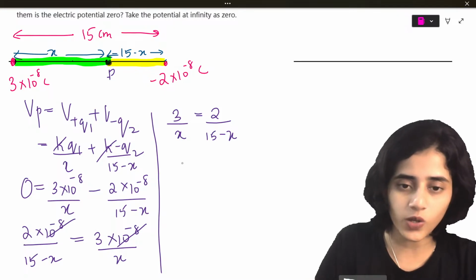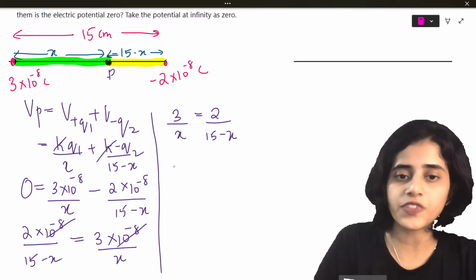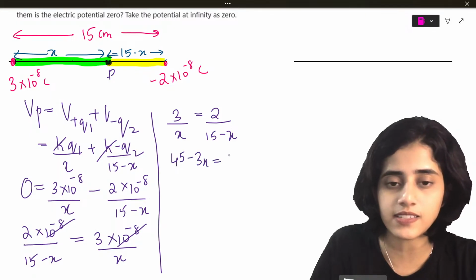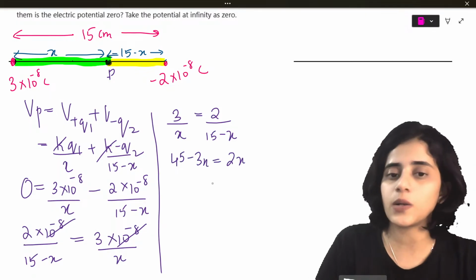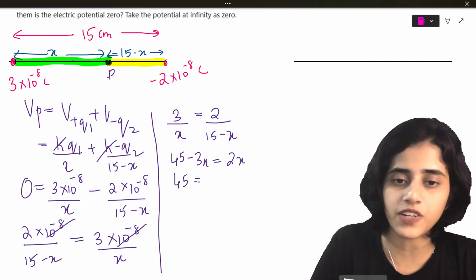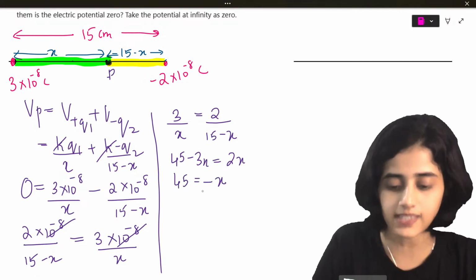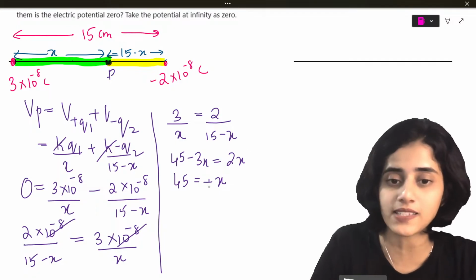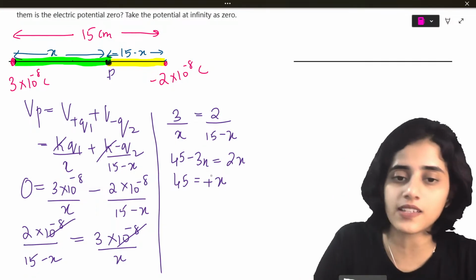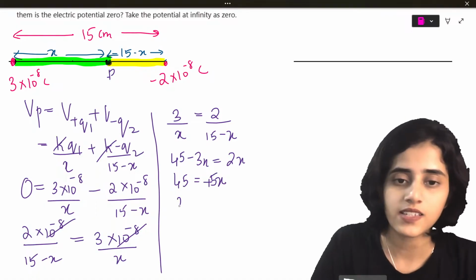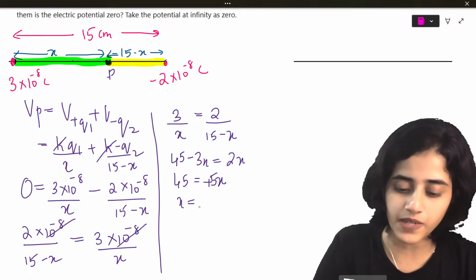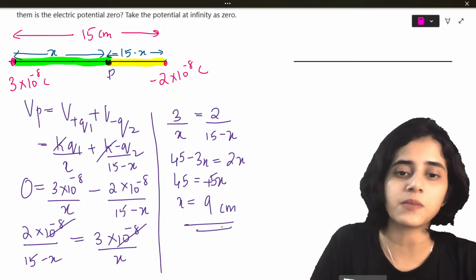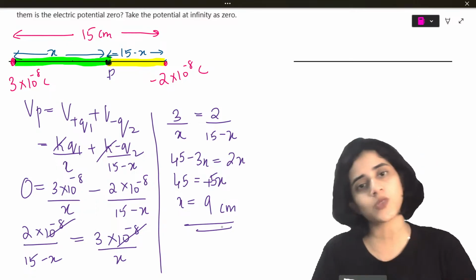Yes. Now I can cross multiply. 3 into 15 minus x is what? 3 into 15 is 45 minus 3x is equal to 2x. Now x I take to the other side. 45 is equal to minus x. No, not minus x. It will be plus, no? Minus 3x goes to the other side. This becomes plus 5x. So x will be 45 by 5, which is 9 centimeters. So our Dhanraj was right.